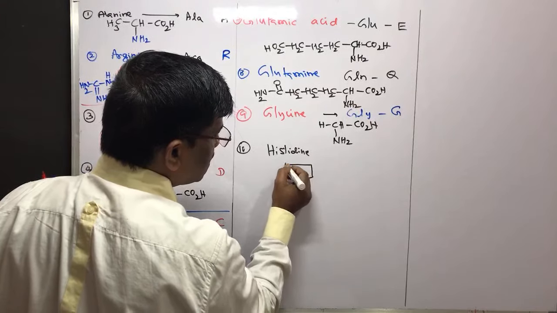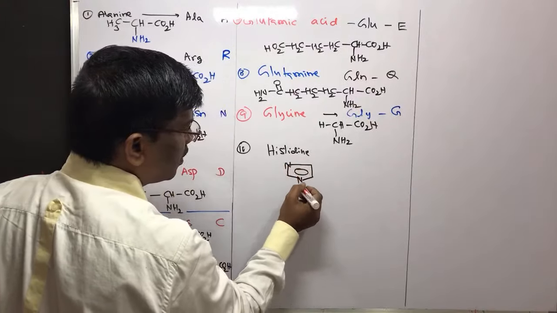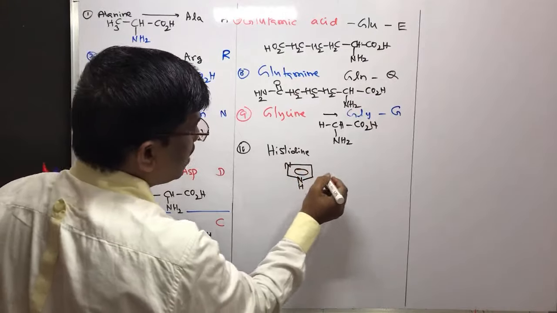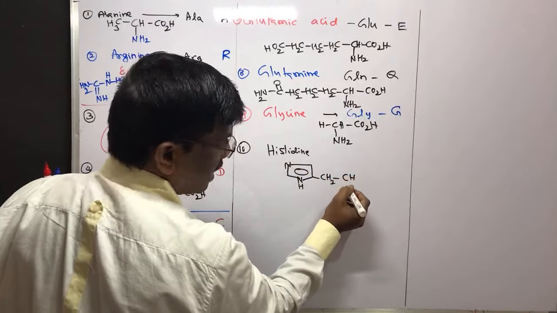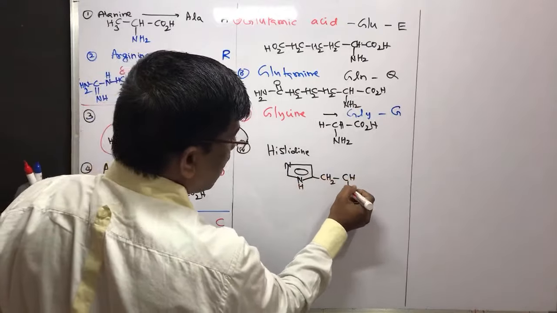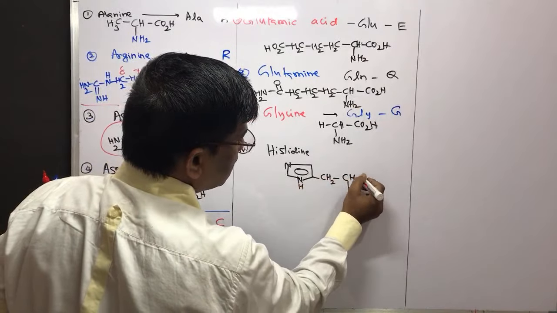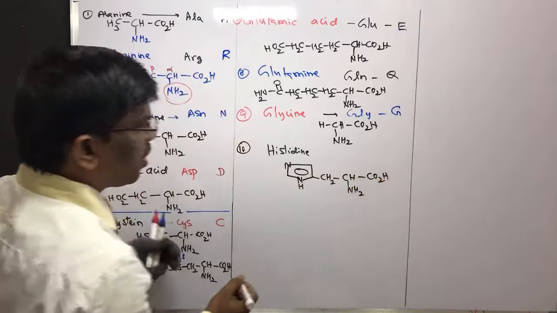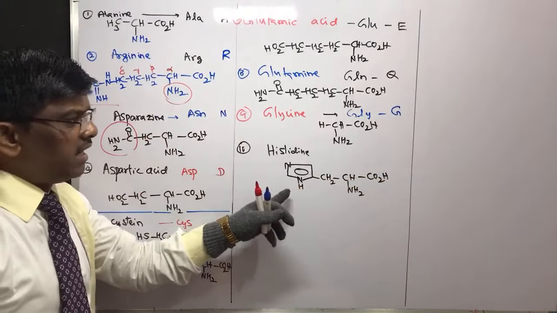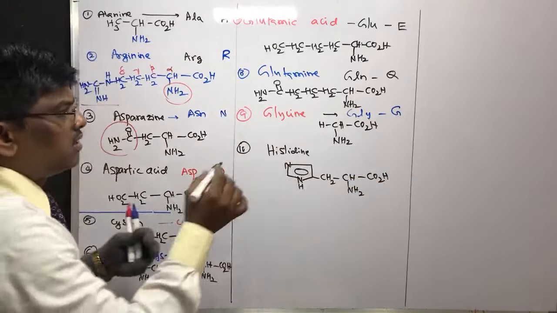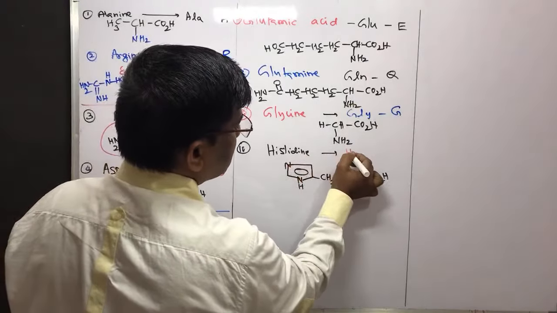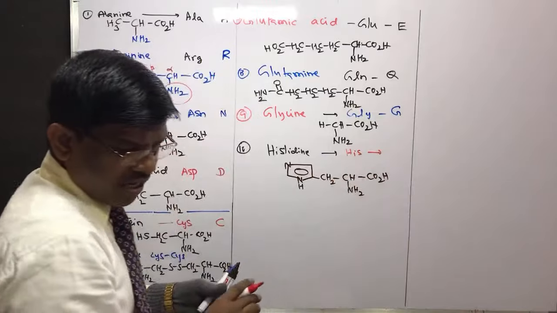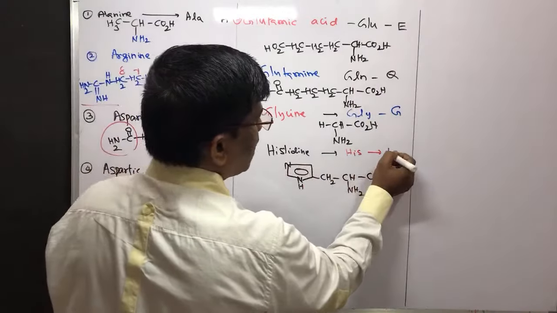So this is imidazole having NH. Then this is CH2 and the remaining is amino acid. So imidazole containing amino acid is histidine. This histidine abbreviation is HIS or it can be abbreviated as H.